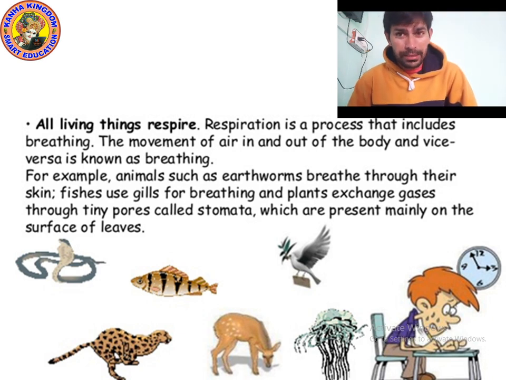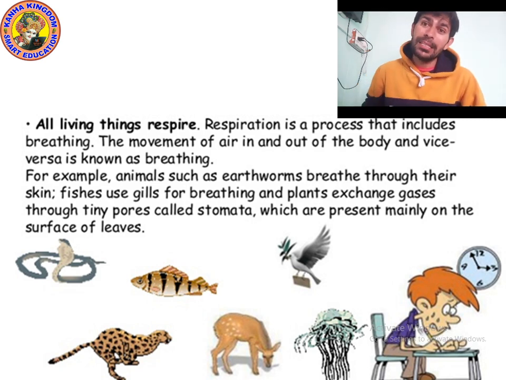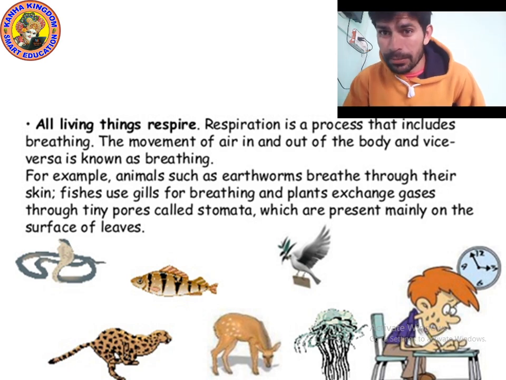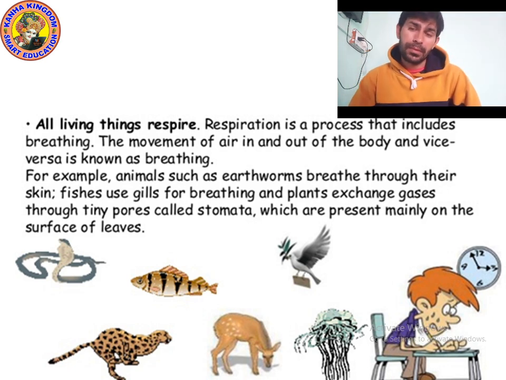And fishes, you already know that fishes also use gills for breathing. And plants exchange gases through tiny pores called stomata, which are present mainly on the surface of leaves. Stomata are small hole-like structures which are present on the leaves. So with the help of these, plants exchange the gas. Yes, plants take carbon dioxide and leave oxygen.